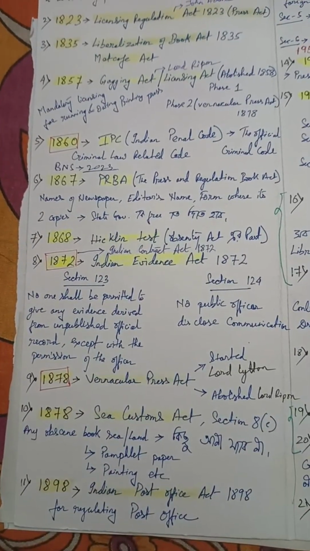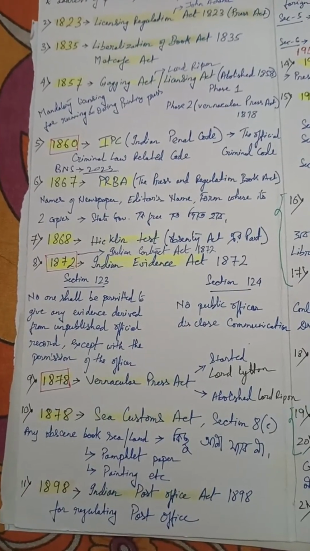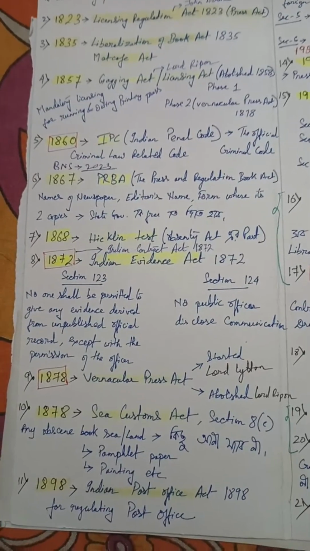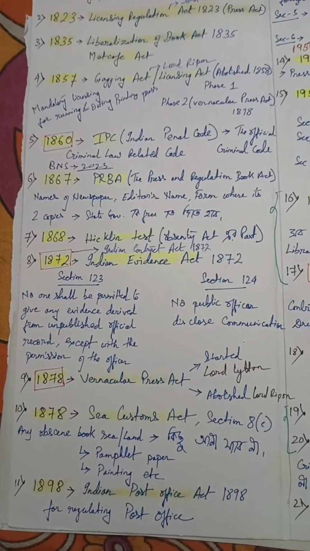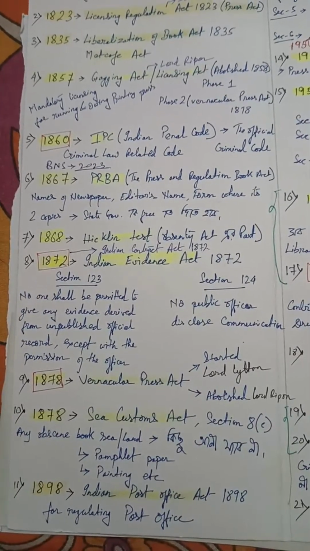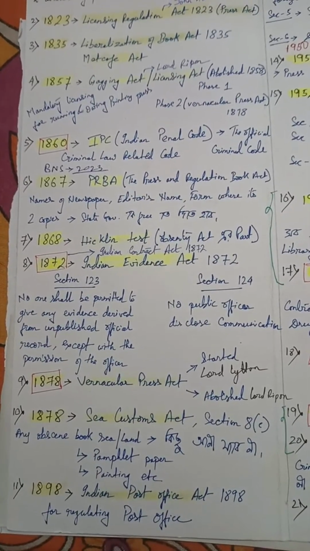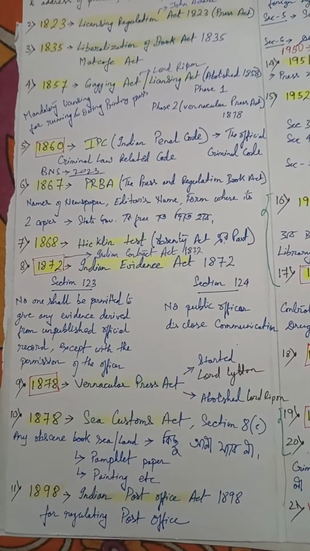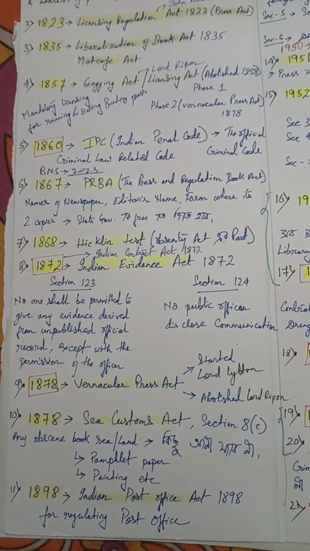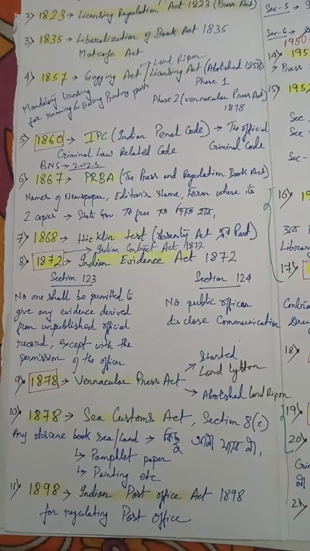Then the Indian Contract Act 1872, and the Indian Evidence Act 1872. There are two sections of this Indian Evidence Act. In section 123, no one shall be permitted to give any evidence derived from unpublished official records without the permission of the officer. And in section 124, no public officer shall be compelled to disclose communications.